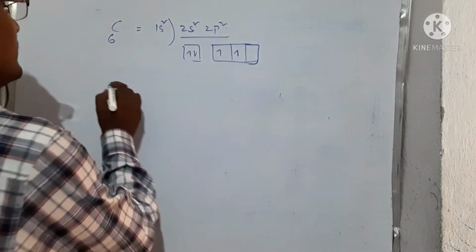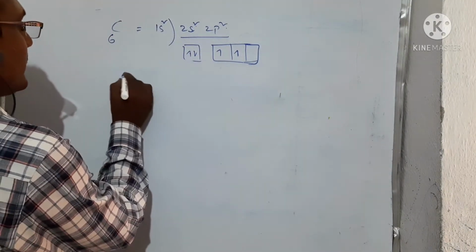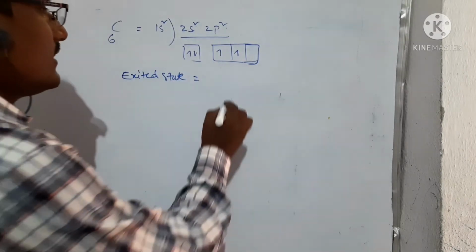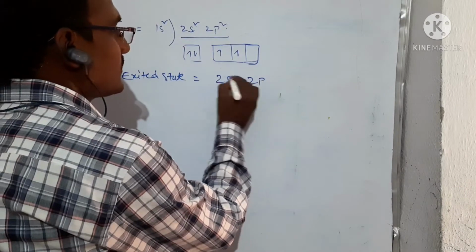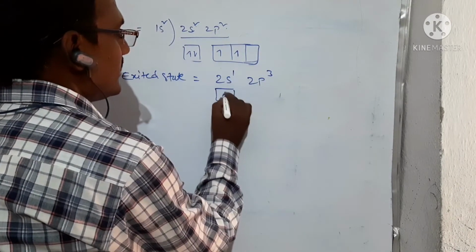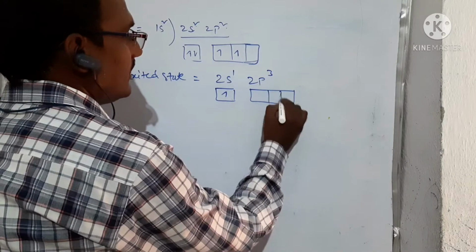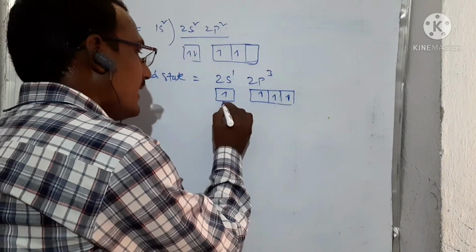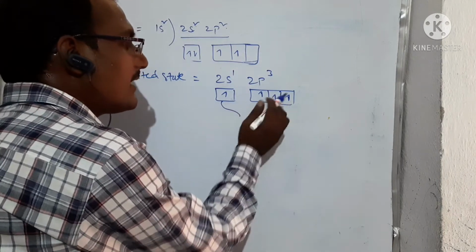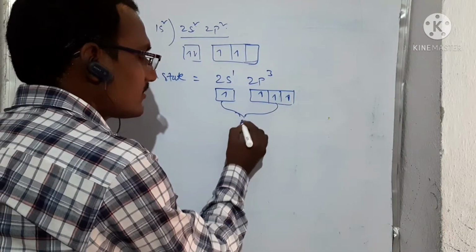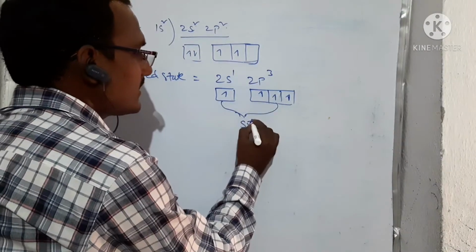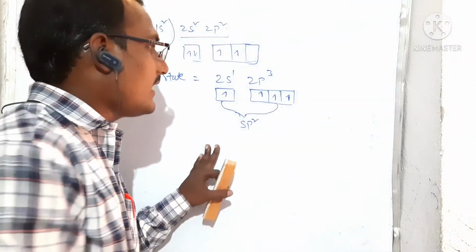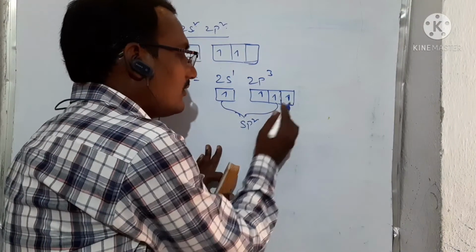Now let us see the first excited state of carbon: 2s1, 2p3. So here 1 electron in the s orbital and 3 electrons in the p orbitals, right? Here 1 s orbital and, instead of 3 p orbitals, only 2 p orbitals are involved. 1s and 2p means sp2 hybridization. Here one thing we want to notice: